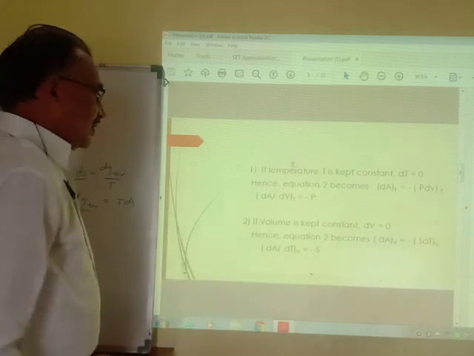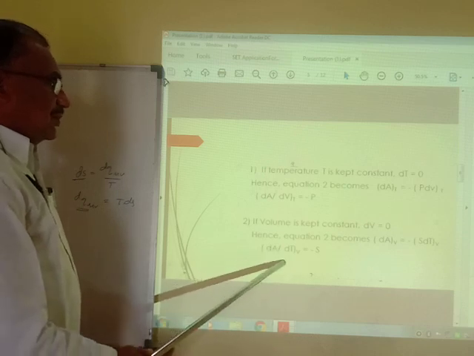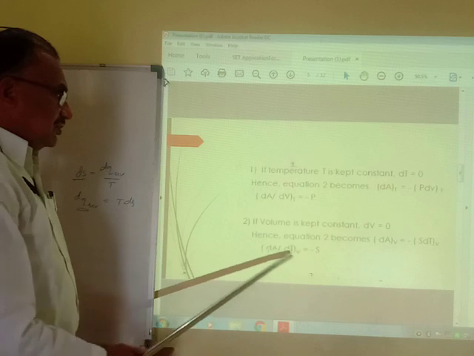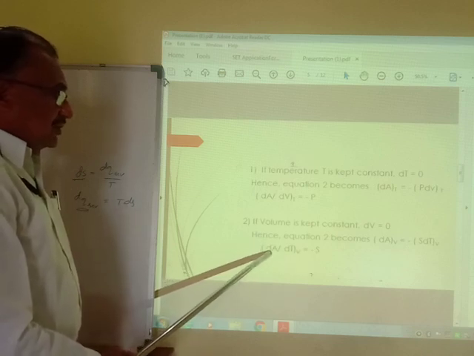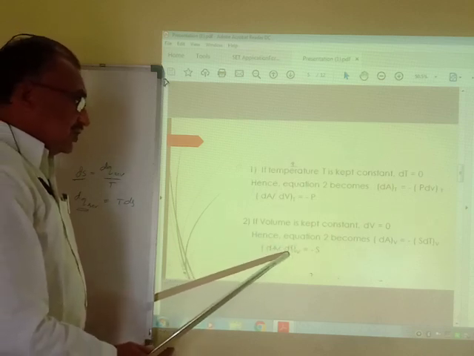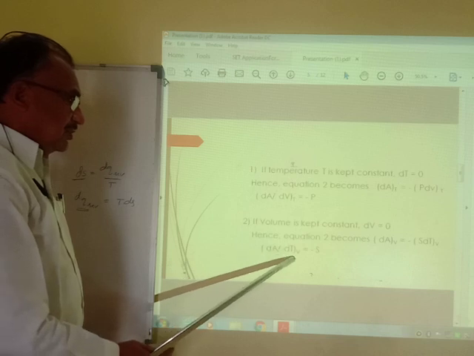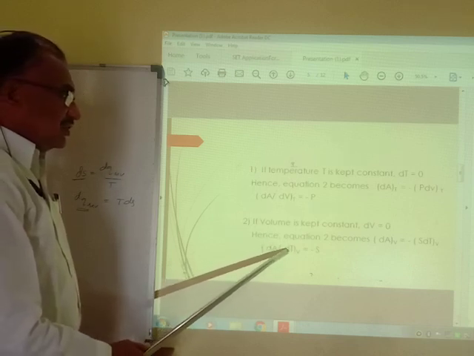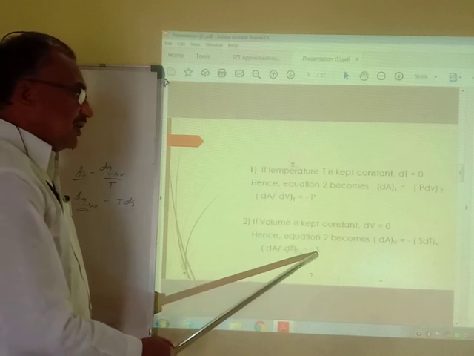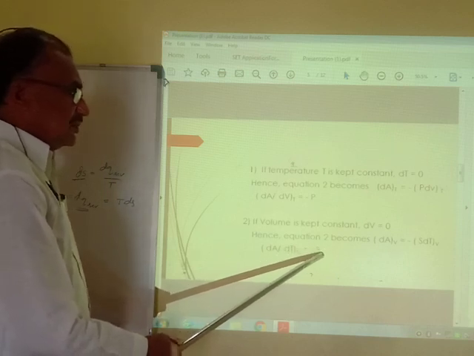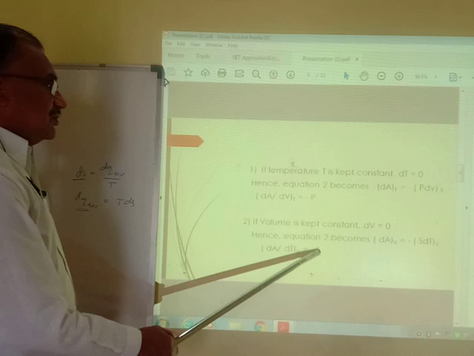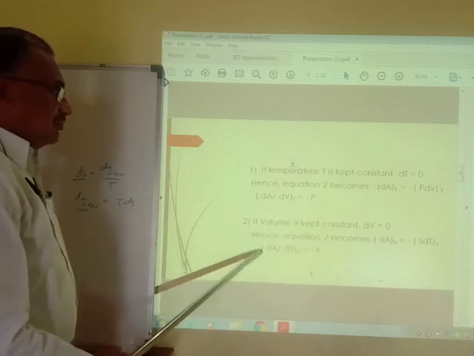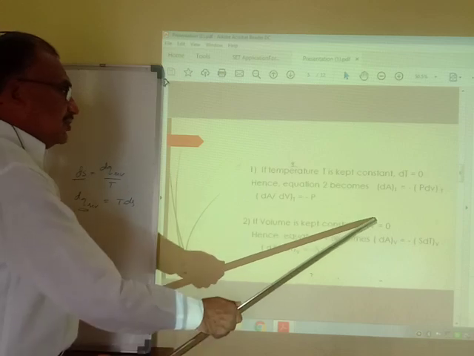So dA upon dT at constant volume is equal to minus S. This means the ratio of change in Helmholtz free energy with change in temperature is equal to minus S. Here we get the value of entropy.